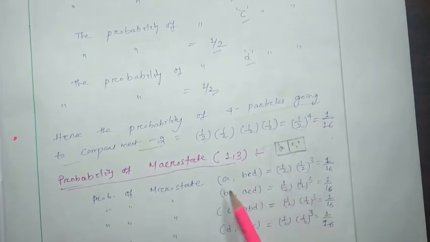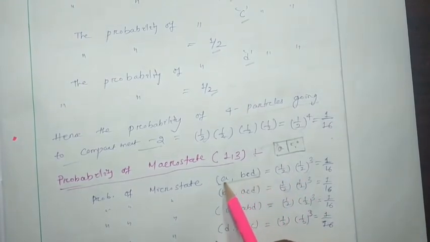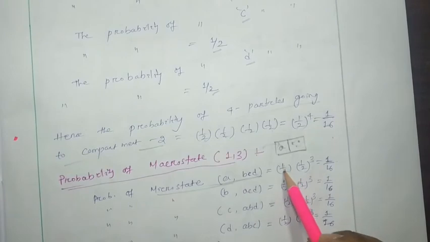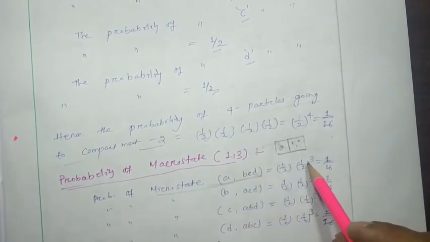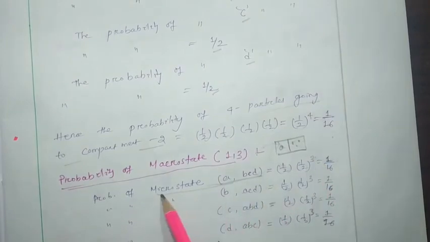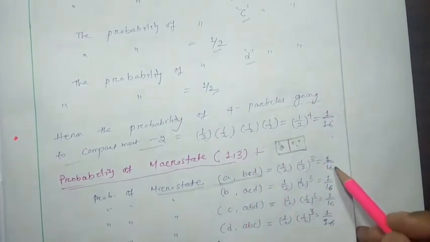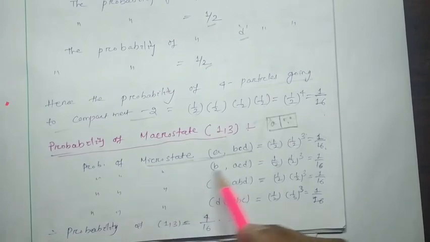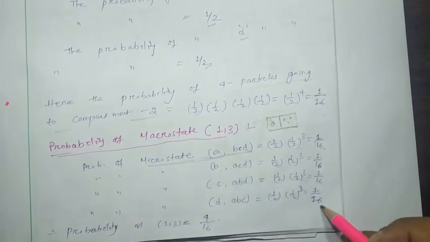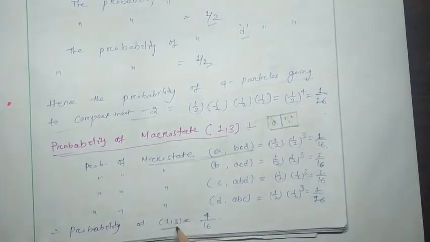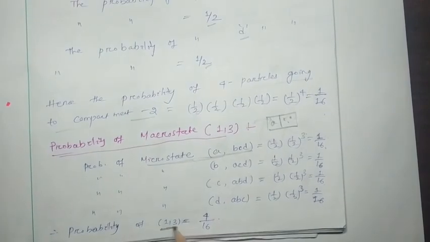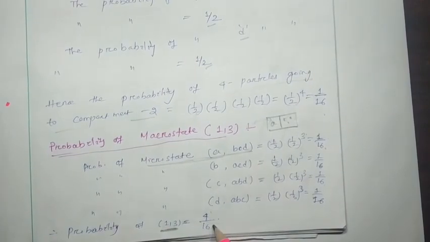If we consider this microstate, it will be 1 by 2 for A, and for B, C, D it will be 1 by 2 into 1 by 2 into 1 by 2. So for this particular microstate it will be 1 by 16. So for these, 1 by 16, 1 by 16, 1 by 16, the probability of occurrence of macrostate 1 3 will be 4 by 16.